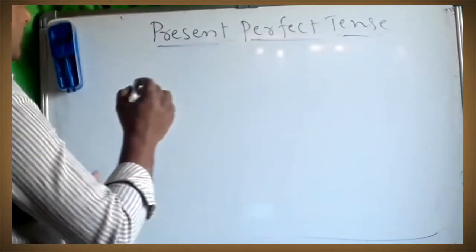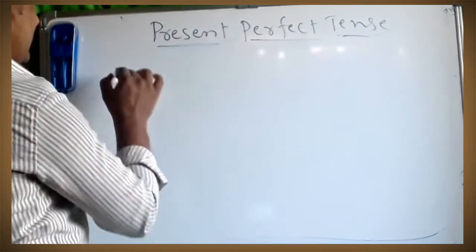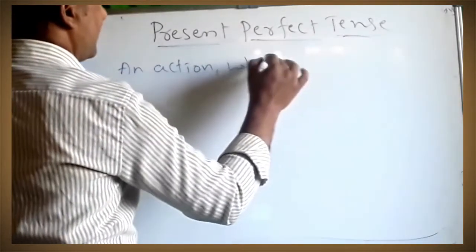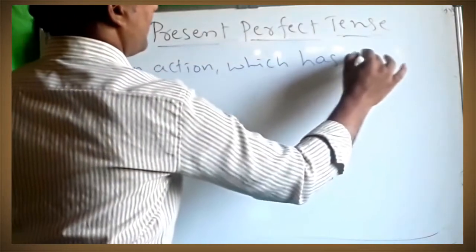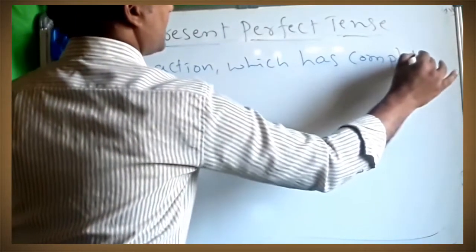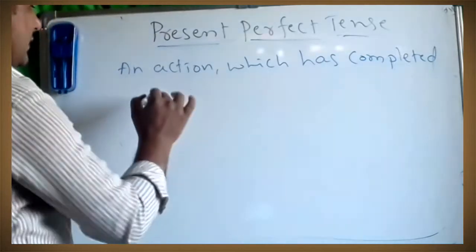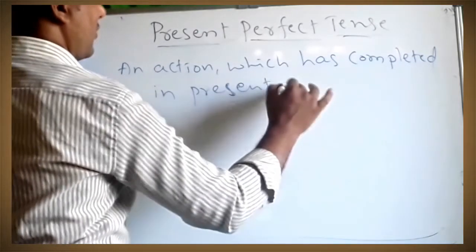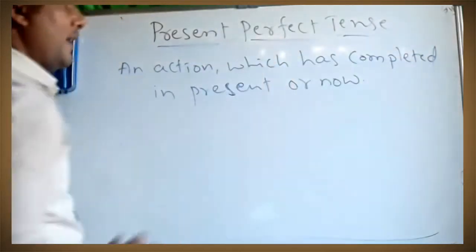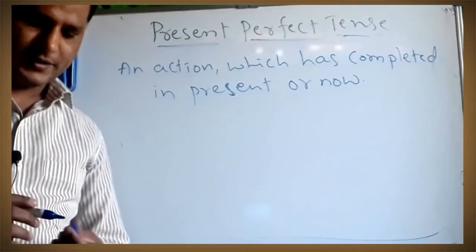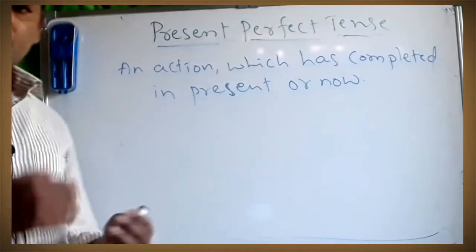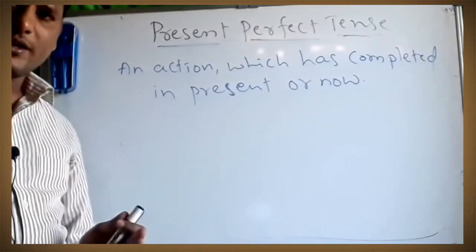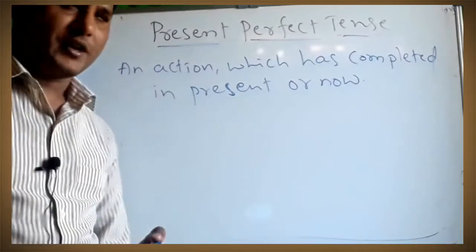Let's see the definition of present perfect tense. An action which has completed in present or now, that is called present perfect tense. So now I will teach you as usual with some sentences: affirmative sentence, negative sentence, interrogative sentence and negative interrogative sentence.